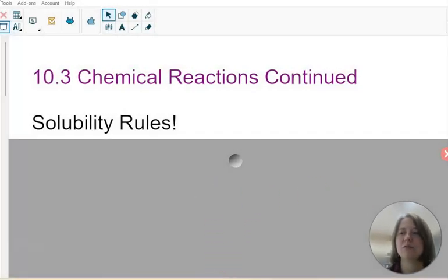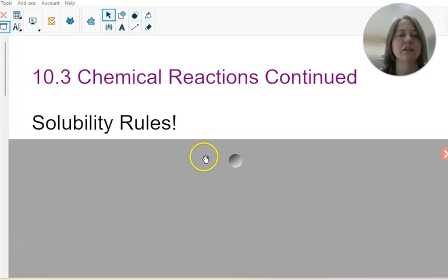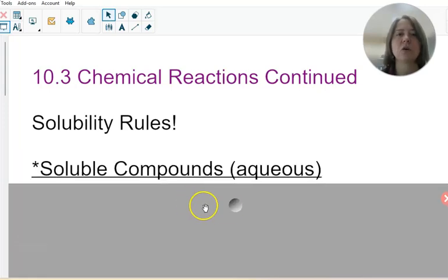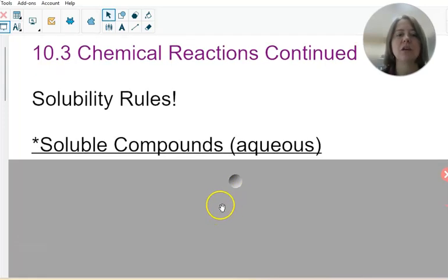This is Chemistry, Chapter 10, Section 3, Part 3. And as promised, we're going to talk about solubility rules. So please write these down. These are compounds that are soluble, that will dissolve in water.